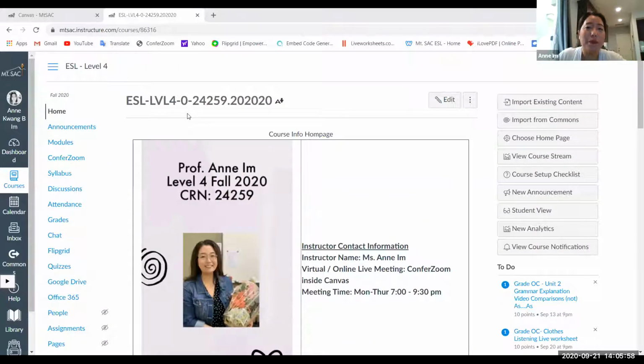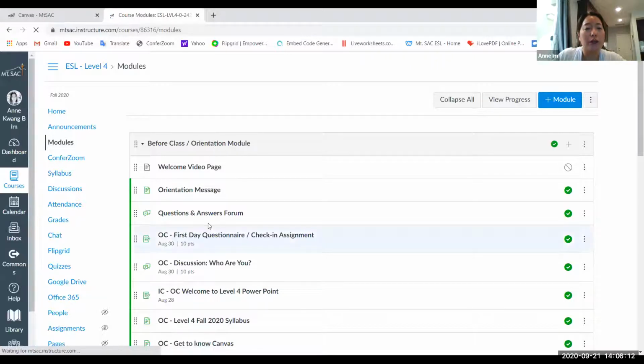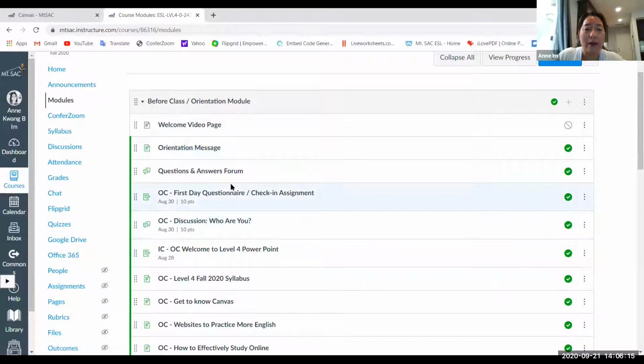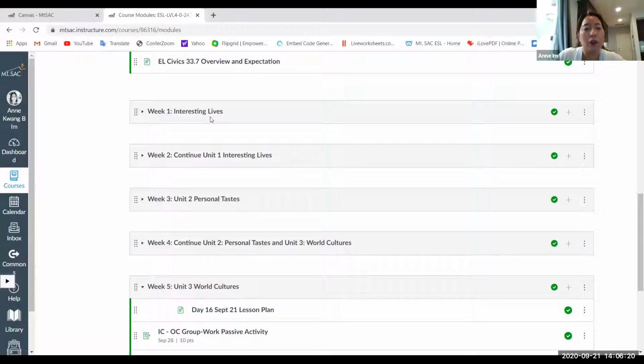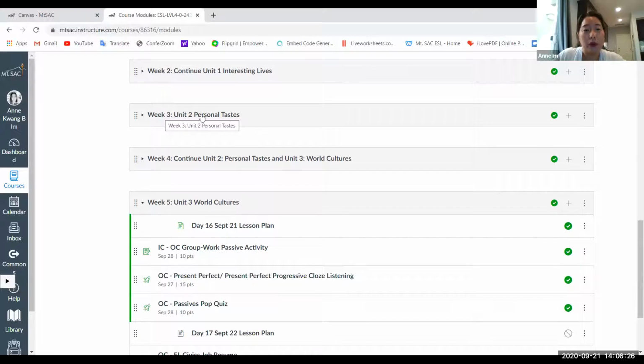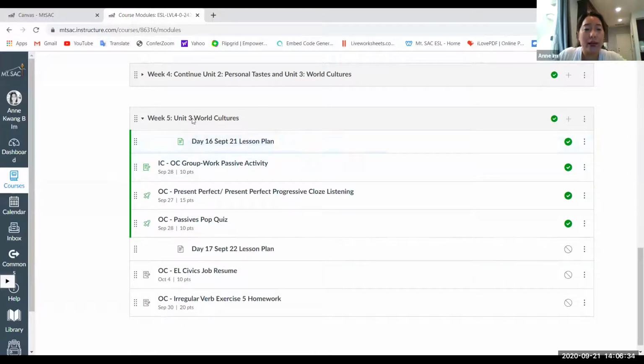I think the most important button will be the modules. So follow my mouse, this blue tab called modules. If you go there, you will see all of my orientation information before you start my class, first day. And then when you go down even further, you'll see week 1 module, unit 1, week 2 module, continuing unit 1, week 3 module, unit 2, week 4, and right now we are on week 5 on unit 3. So tonight's lesson is day 16, and I have my lesson plan.